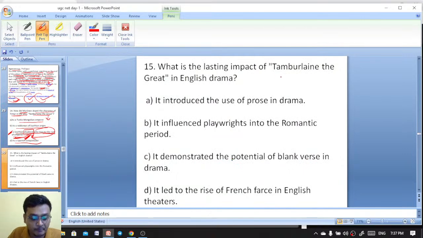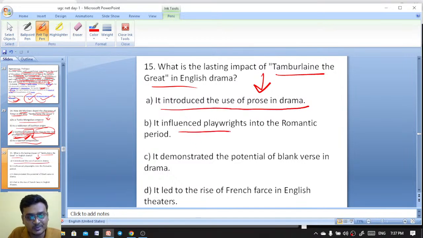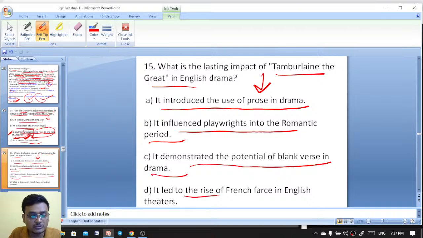What is the lasting impact of Tamburlaine the Great in English drama? It introduced the use of prose in drama. It influenced playwrights into the Romantic period. It demonstrated the potential of blank verse in drama. And it led to the rise of French verse in English theatres. Which one?